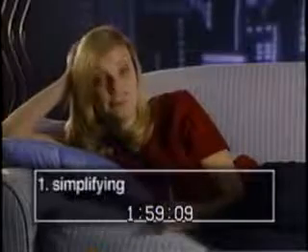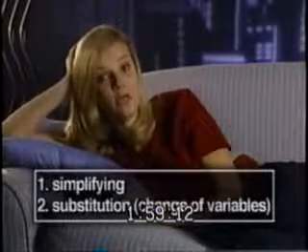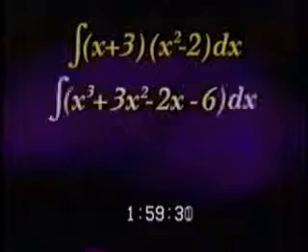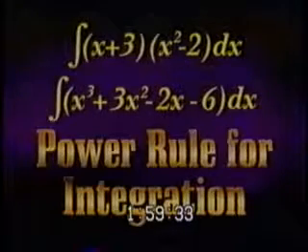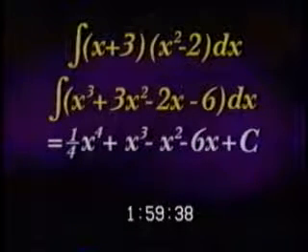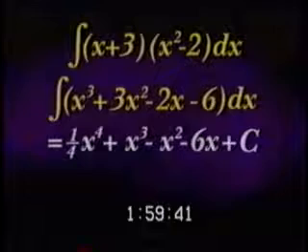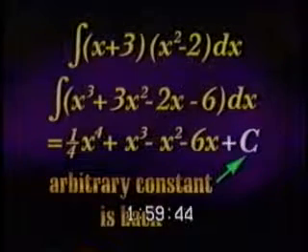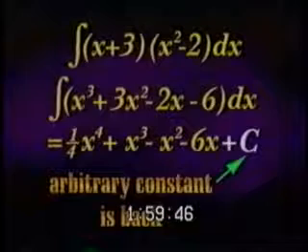The first method is simplifying. The second method is substitution or change of variables. First, we'll do simplification. Suppose we want to integrate the quantity x plus 3 times the quantity x squared minus 2. Since there is no product rule, we must try something else. The easiest thing to try is simplifying. We can multiply this out. Now, this is much easier to integrate. Using the power rule for integration on each term, this integrates to 1/4 x to the 4th plus x cubed minus x squared minus 6x plus c. Notice that our arbitrary constant c is back because we're taking the indefinite integral here.